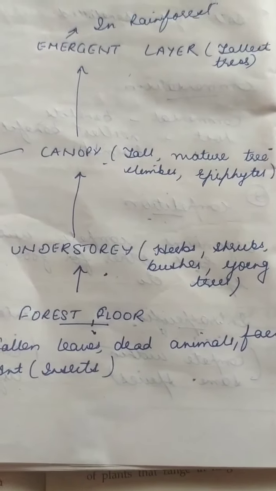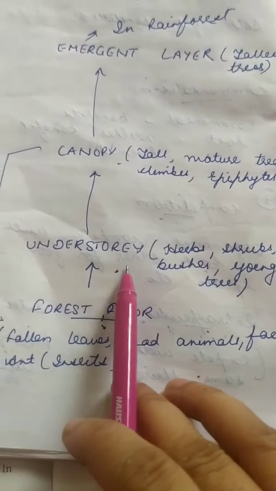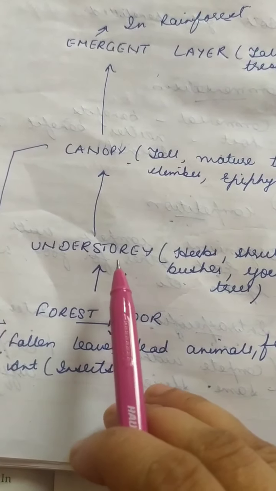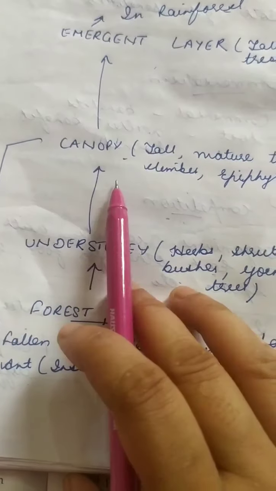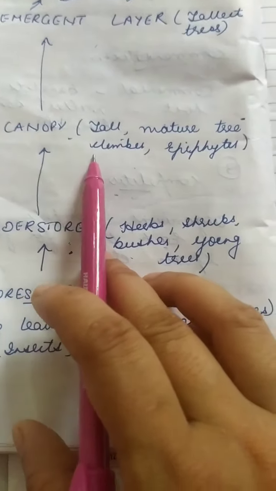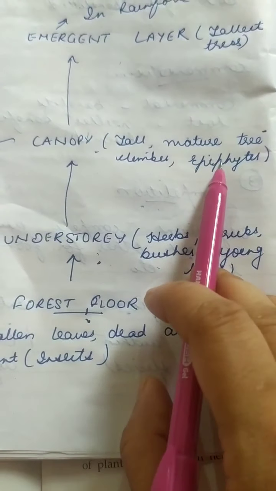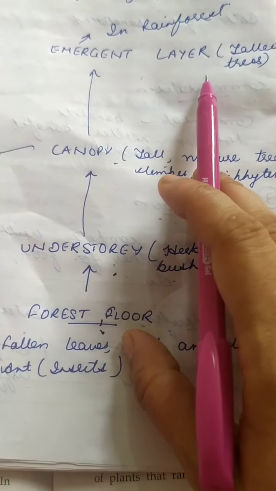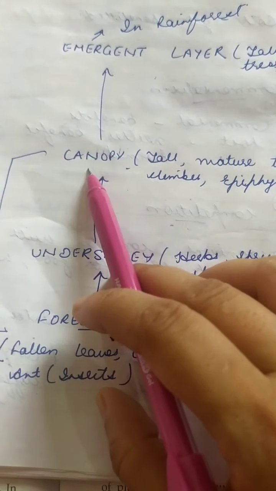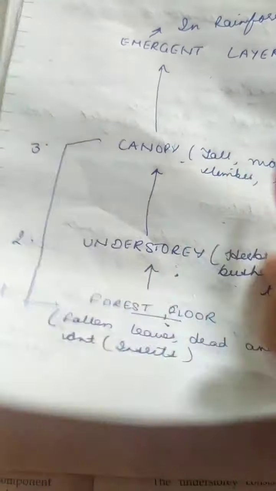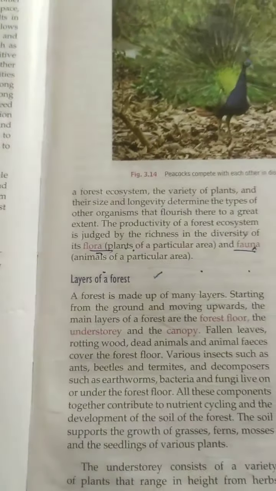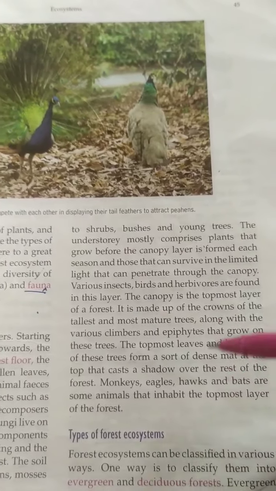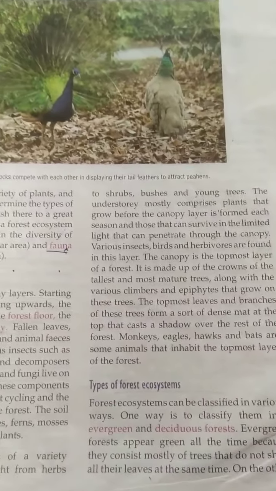Then the second layer is known as the understory. This consists of herbs, shrubs, bushes and young trees, which are not very tall. The third one is the canopy. It consists of tall mature trees, climbers and epiphytes. The emergent layer, present in the rainforest, consists of the tallest trees, which make a thin layer over the canopy. Here you can see the different layers which I have already described. Now, types of forest.